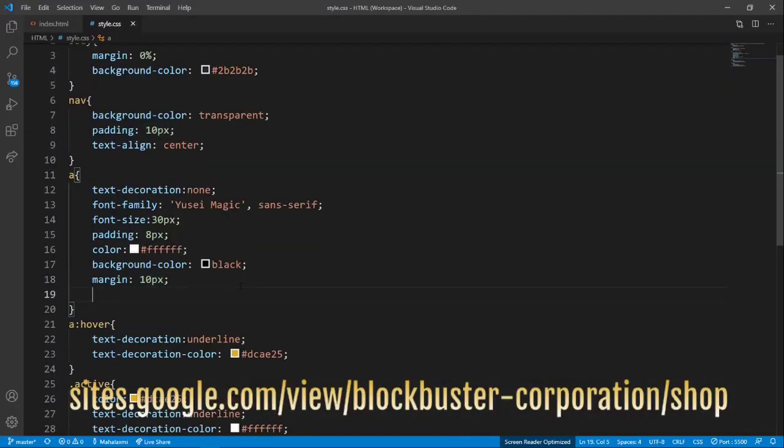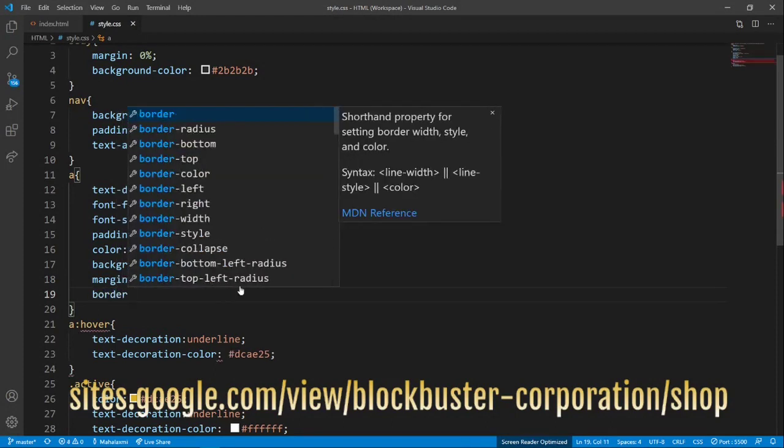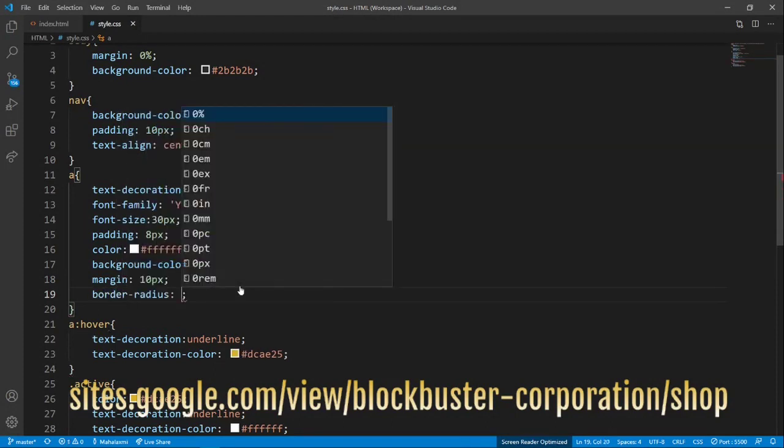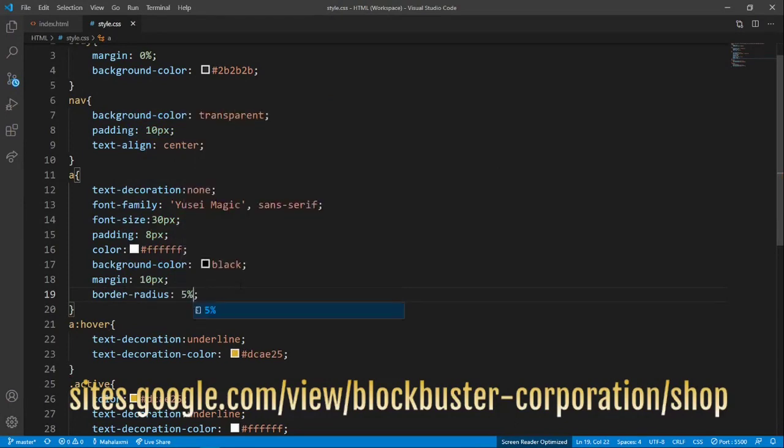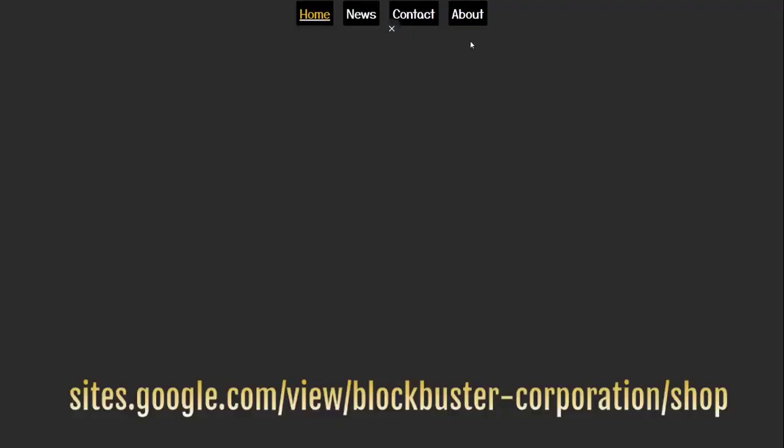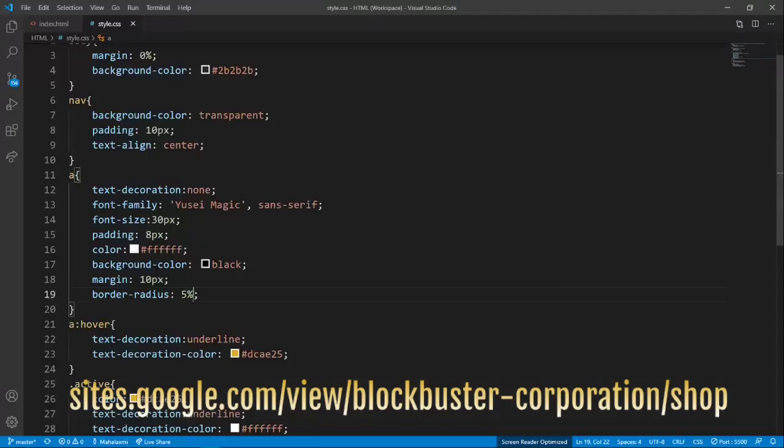I want to round the edges, so I'm going to use border radius. I want it to be around 5% for rounded, maybe 10 pixels. We can give it 10 pixels. A bit more rounded, so I'm not really liking it. So yeah, this is better.